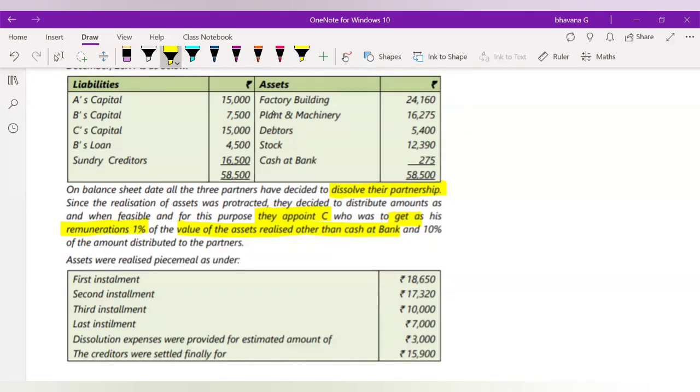Okay. And 10% of the amount distributed to the partners. Also at the end, when he distributes to the partners, whatever amounts are going to the partners, in that also he will get a 10% commission. So he'll get two things. One is 1% remuneration of the assets he has realized. Second is that for whatever amount is distributed to the partners at the end, he'll get 10%. So these are the two things that C will get.